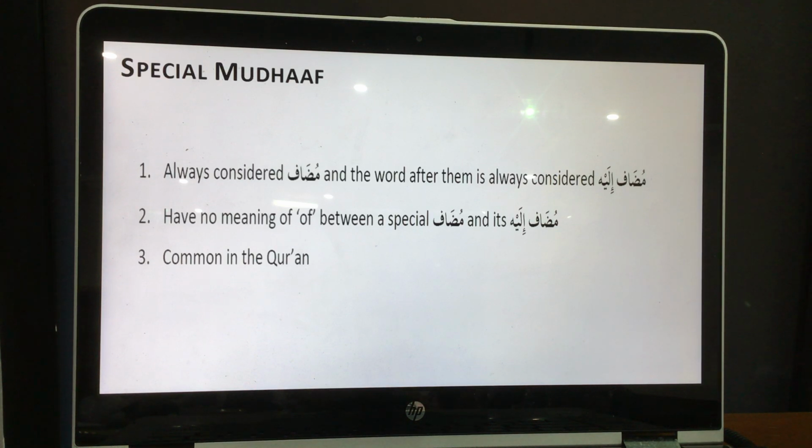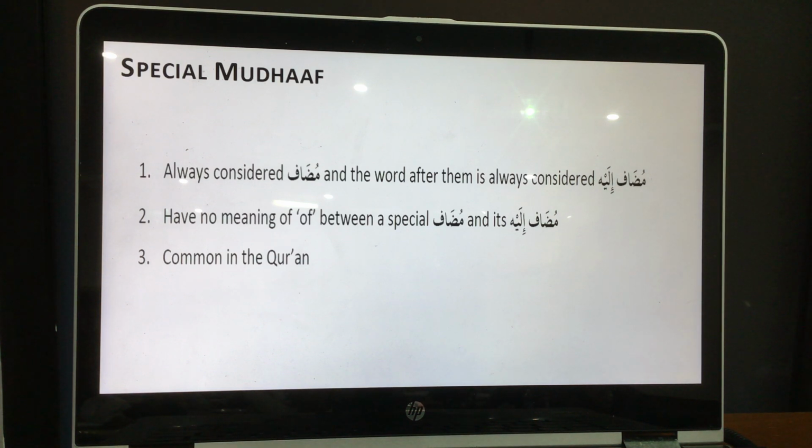Whenever you look at this word, you don't need to think about light, heavy, alif, lam, nothing. You look at this word and you know this is a mudaf, and the word next to it is mudaf ilayh. It doesn't matter whether it has al or not. Okay? That's one of the things. So you look at these words and you definitely know it's mudaf, and the next word will be mudaf ilayh. So that's why it is a special mudaf.